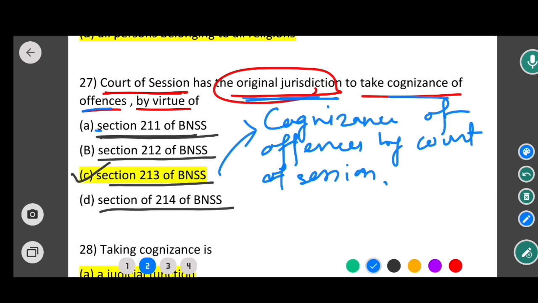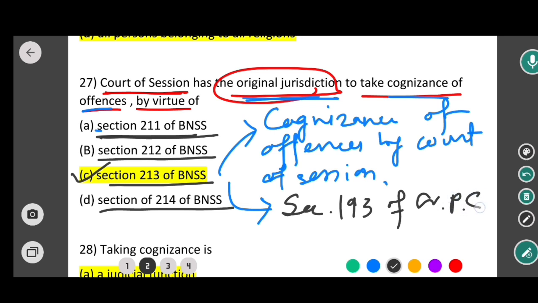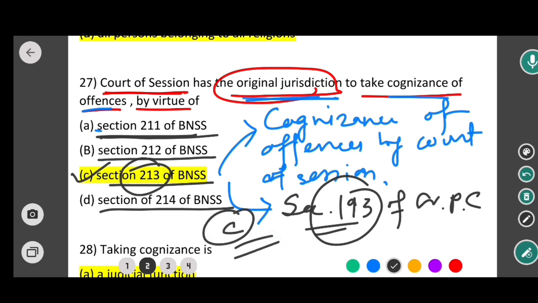Okay, and this section corresponds to which section of CrPC? This section corresponds to section 193 of CrPC. So option C would be the correct answer. Now moving to next question.